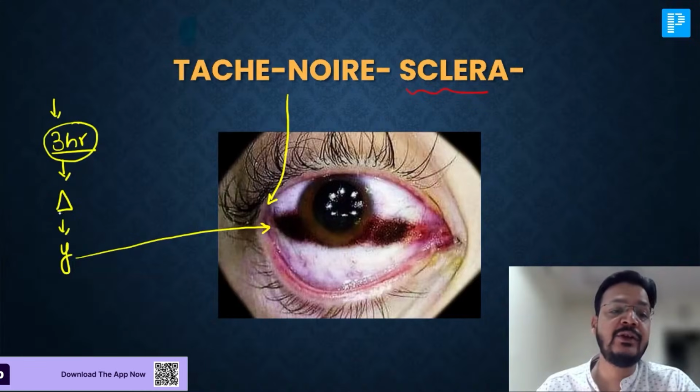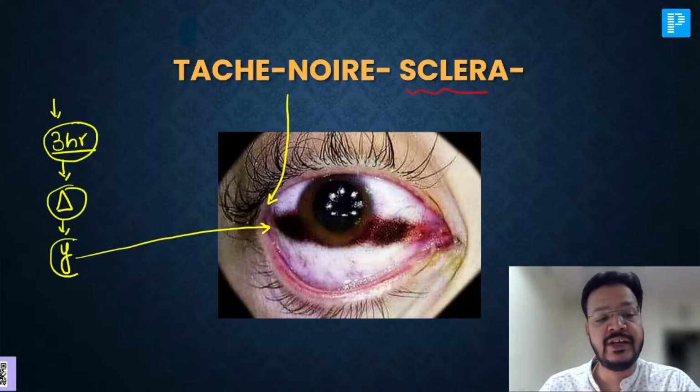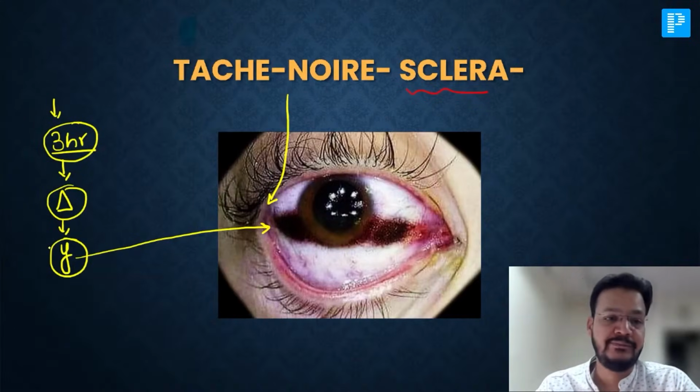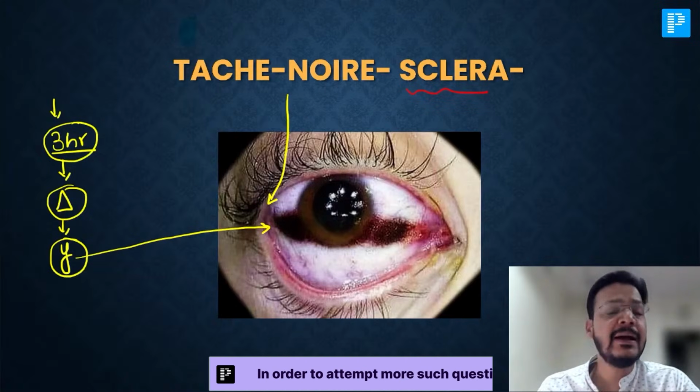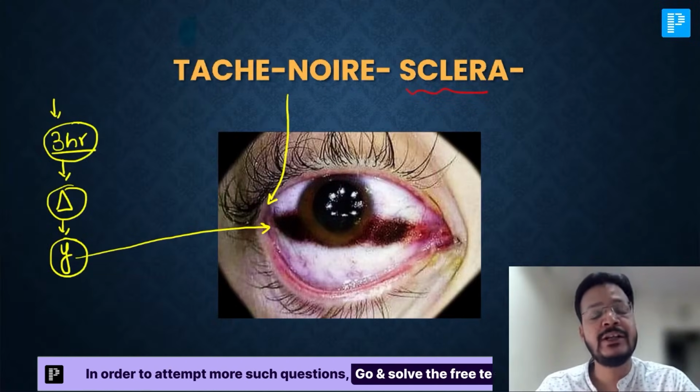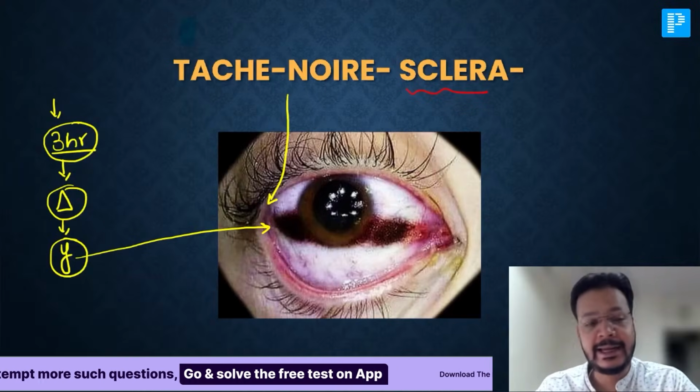It is seen in 3 to 6 hours as a triangular yellowish change that is known as Tache noire. It is seen in 3 hours, the triangular yellowish change. It becomes brown and black after certain time. It is known as Tache noire.